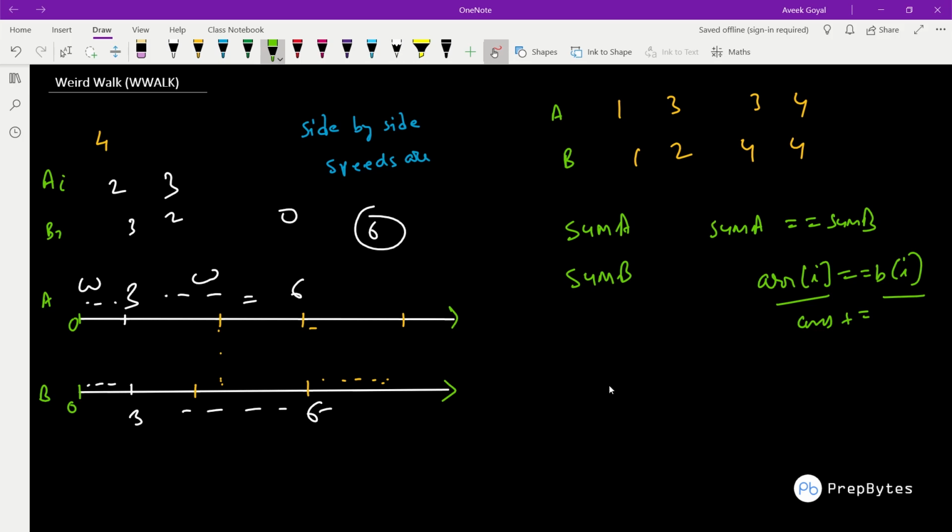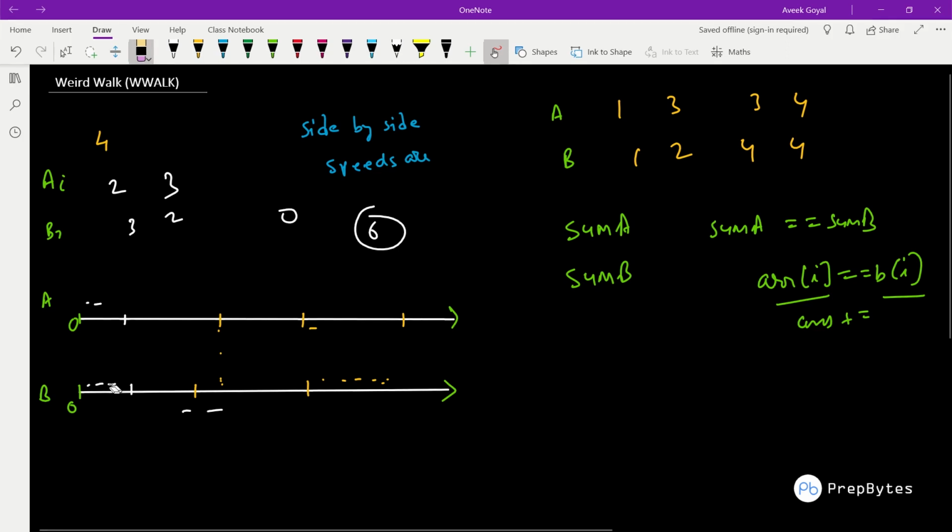So all the time just sum and see whether they are moving side by side or not. That sum will tell you, and then simply compare with the other values, that is these two values. So if you just see here, initially sum A equals 0, sum B equals 0. Fine. A of i here is nothing but 1, so sum A will become 1 and sum B will become 1 after this particular step, correct. When both of these are 1, so they are equal, yes. So check whether Alice's A of i equals Bob's B of i, yes, both are same. So increment answer plus 1 with A of i.